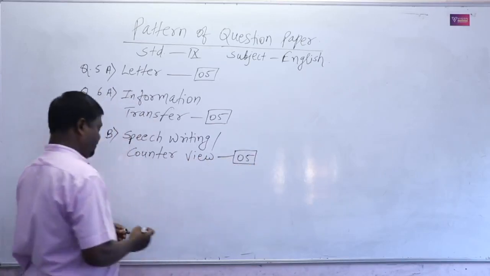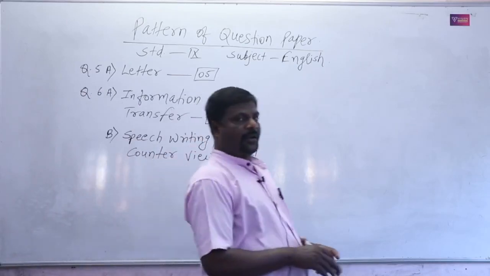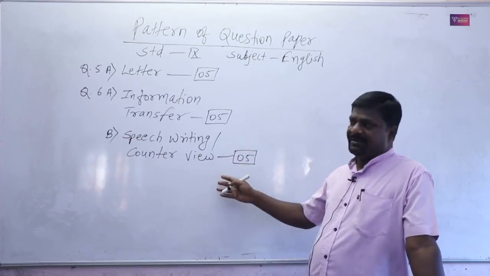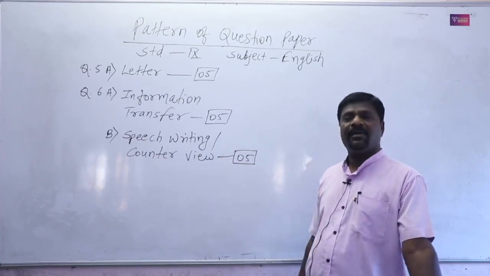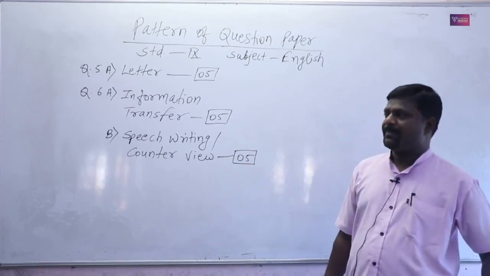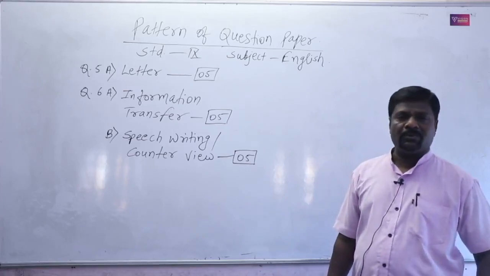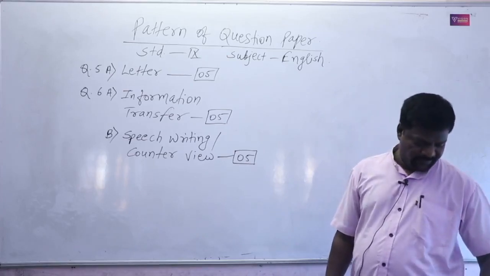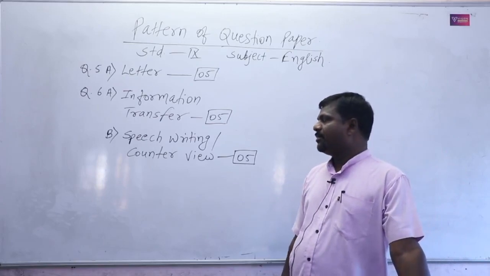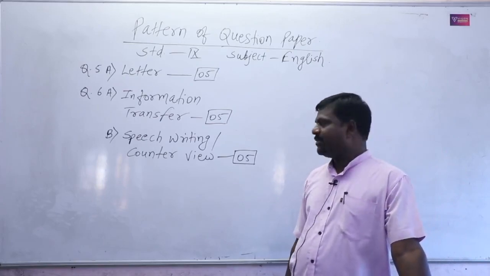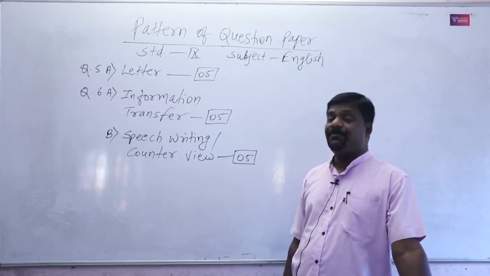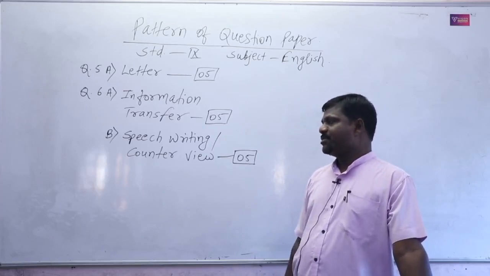It also carries 5 marks. It means again we have the option: speech writing or counter view. In speech writing they will give us a topic, a title of any topic, and we have to write the speech such that someone feels that we are talking with them in front of them, we are giving the speech, and they feel like that. So that is speech writing.